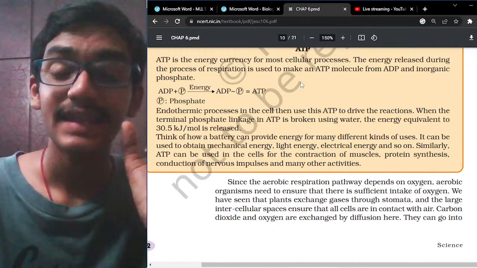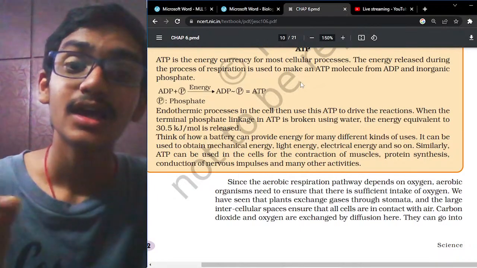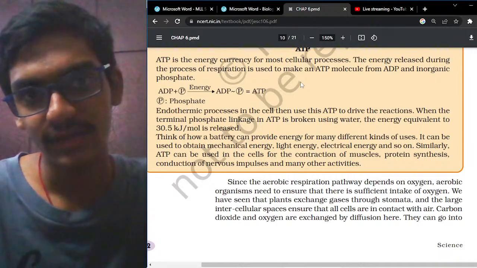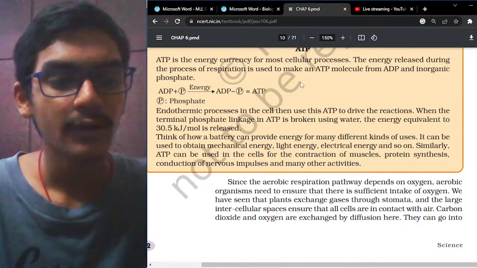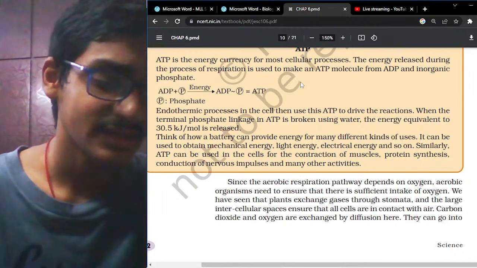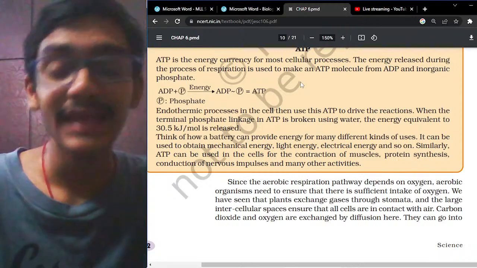Respiration is an exothermic process, and many of the activities in our body take place with endothermic reactions. This is because they need energy in order to perform different tasks. For example, for the digestion process and everything else, we need energy.